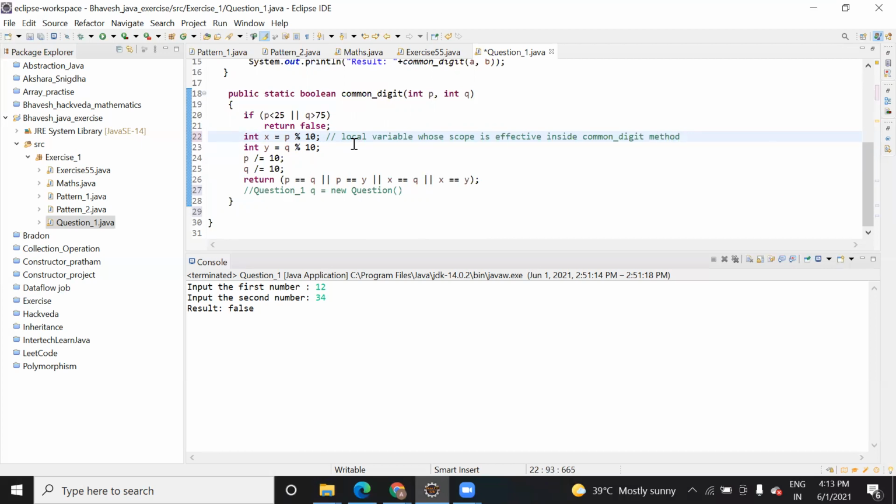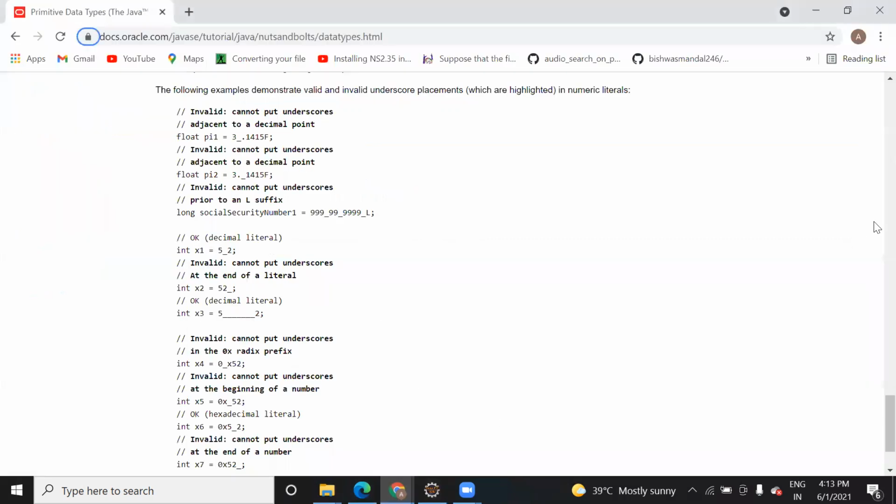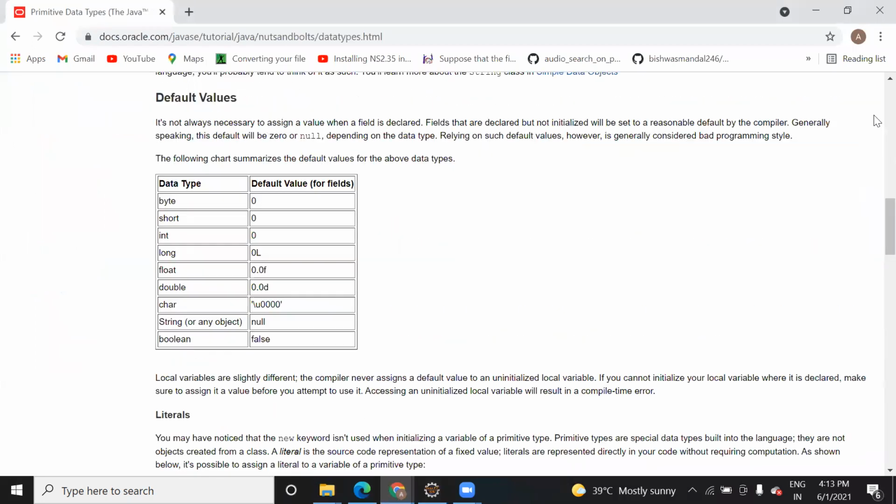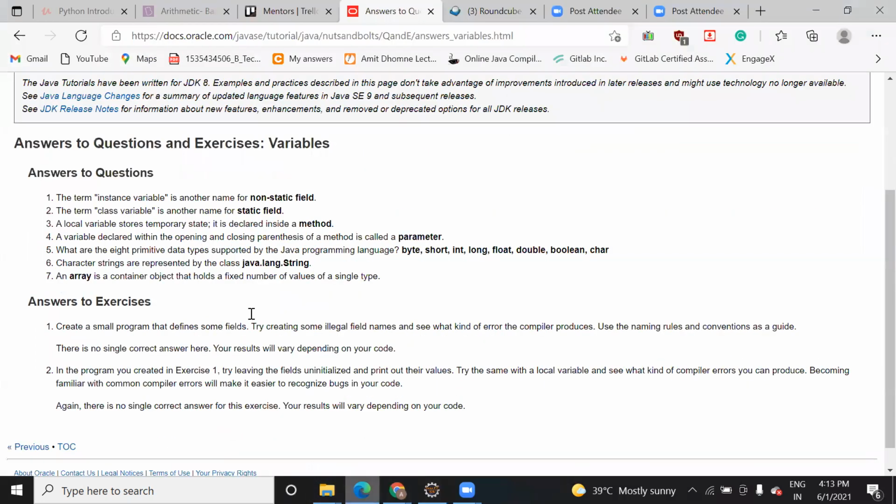Okay. So this is the difference between local variable and global variable. Now, another thing is, what do you mean by parameter? A variable declared within the opening and closing parenthesis of the method is called a parameter. You already know that, the parameter that we pass. And what are the primitive data types?